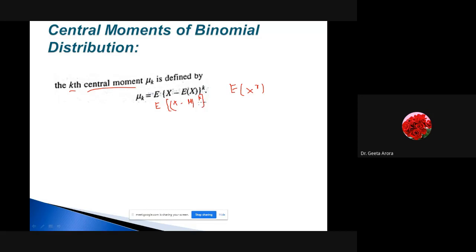This is known as the central moment in case of the binomial distribution. Okay. And when you go through some of the books, when you open the set book, you will see a difference in notation. When we talk about the central moment, it is represented by mu k, and when we talk about the moment about origin, it is shown with a dash, mu r dash. r and k are just symbols. Correct? So this is just a little change in notation for the moments about mean and moments about origin. And moments about mean are known as the central moments.